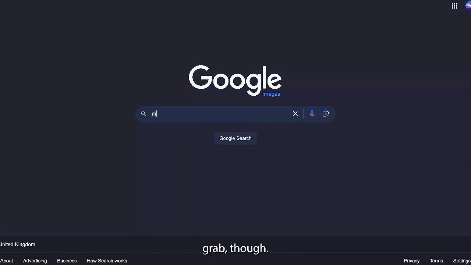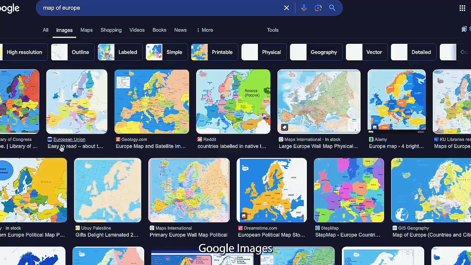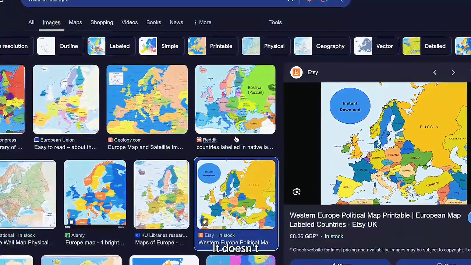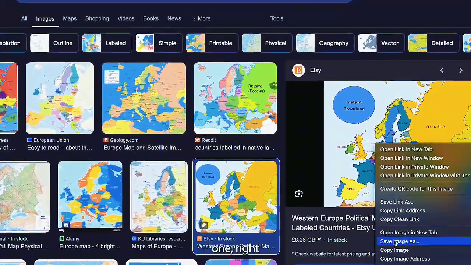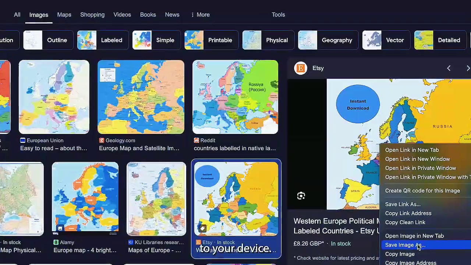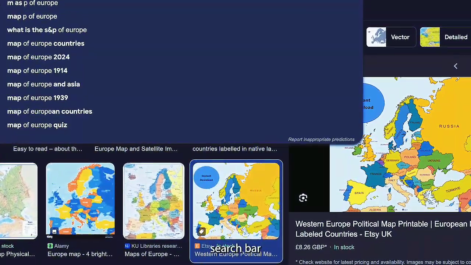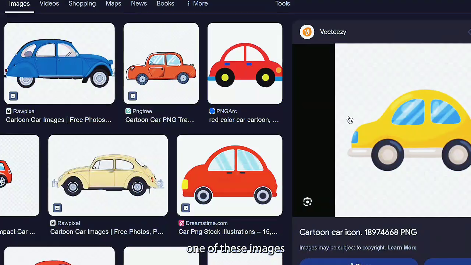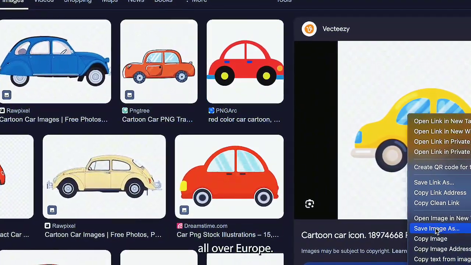There's one last thing we need to grab though. Quickly, head to Google Images and search for a map of Europe. Literally just find any image, it doesn't really matter. Once you have one, right-click it and save it to your device. Now head back to the search bar and search for cartoon car. You just want to download one of these images so we can look like we're driving all over Europe.